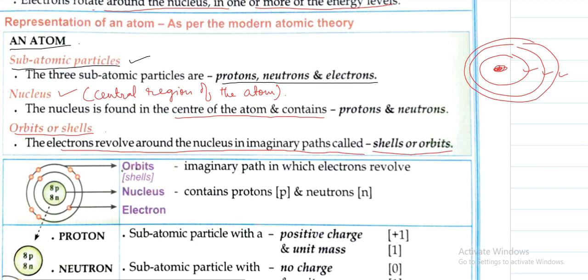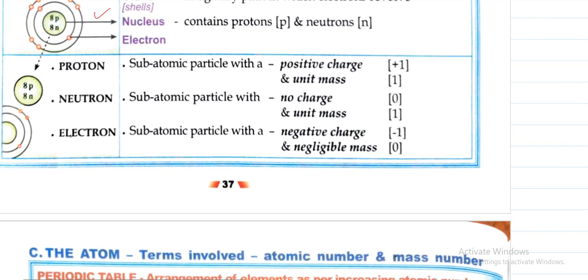Here the diagram is also given, you can go through it. Now you have to remember, students, that protons have positive charge and unit mass.